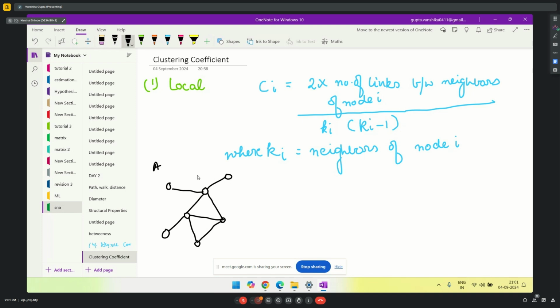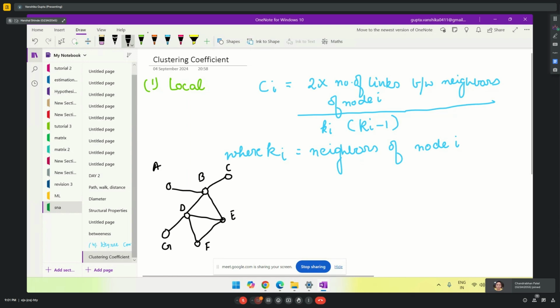This is A, B, C, and G. So let's calculate the clustering coefficient for each node. Let's start with node A. Clustering coefficient of node A.